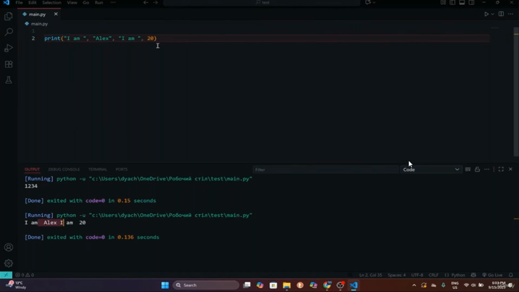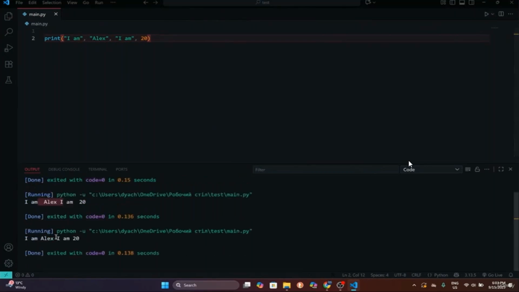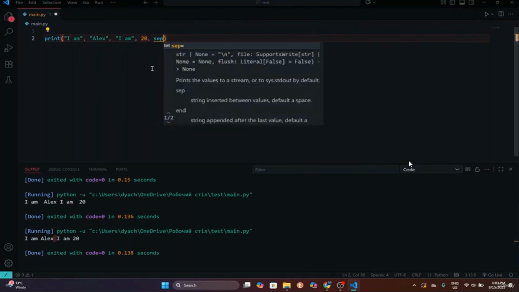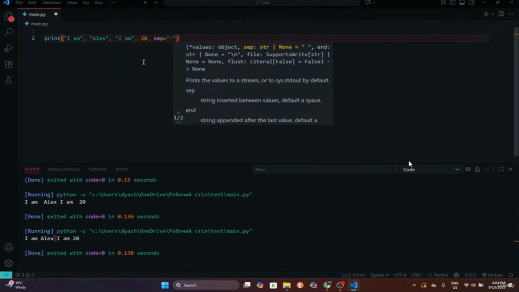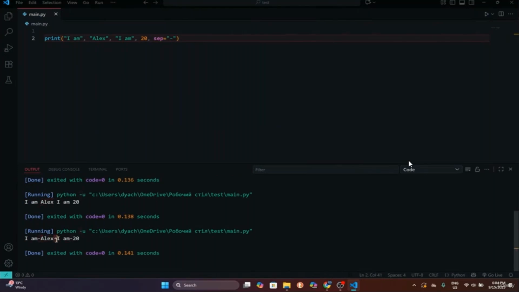So all of those are different values. We have first value, second value, third value, and fourth value. And all of them are separated by spaces. So if I delete those spaces inside of these quotes and run it, still, as you can see, those are separated by spaces. We can change this by using a sep. So sep is equal, and let's say that I want to use minuses. So as you can see, I am minus Alex minus I am and minus 20.